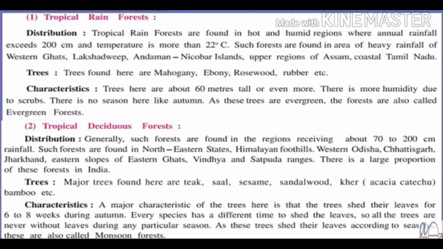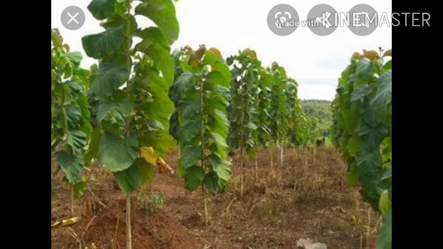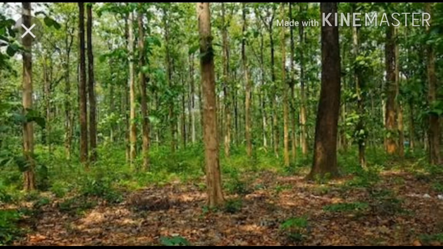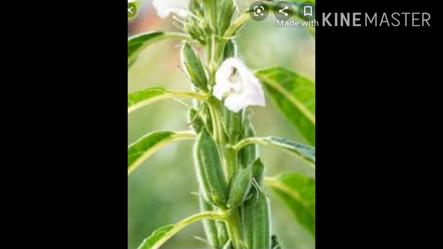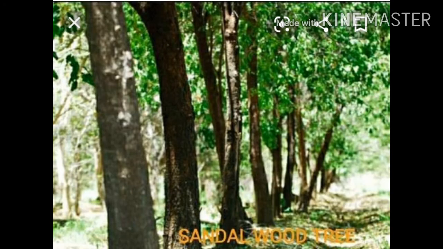What kind of trees are we getting here? Major trees found here are teak, sal, sesame, sandalwood, kher, bamboo, etc. And what are the characteristics of these trees? What are the major characteristics of these trees?